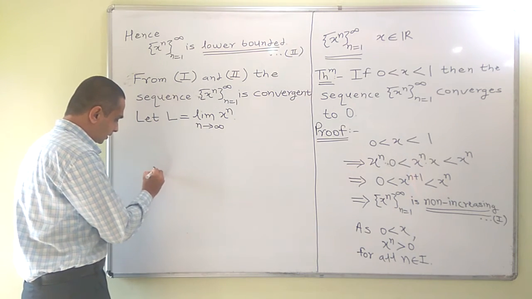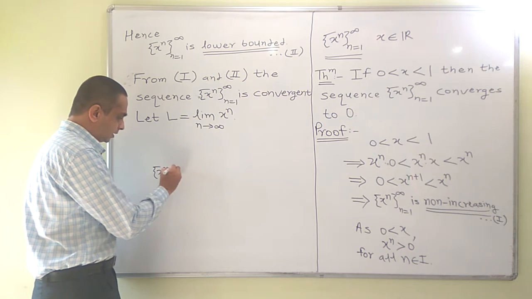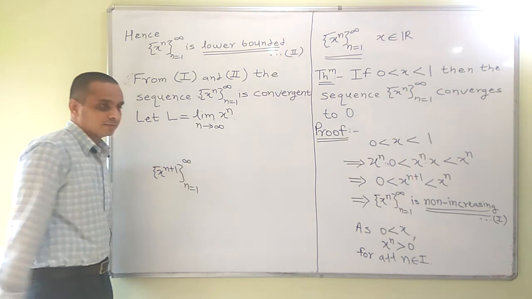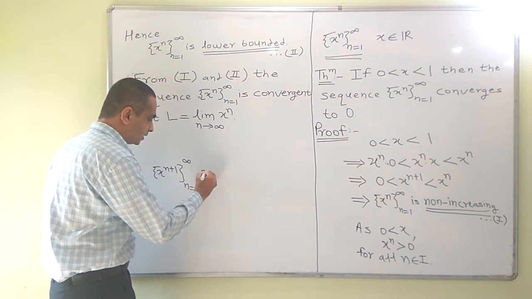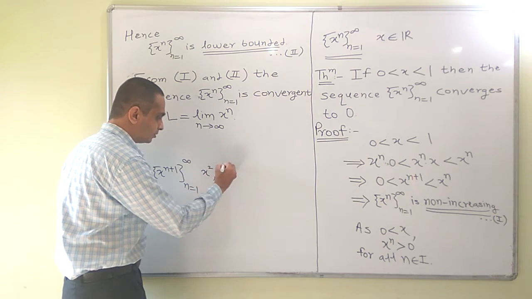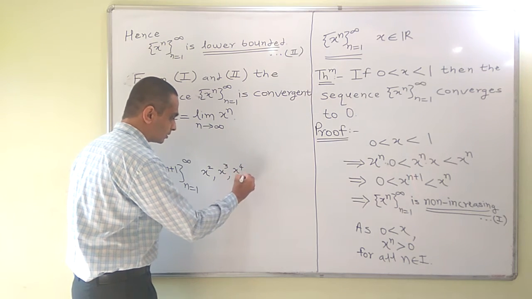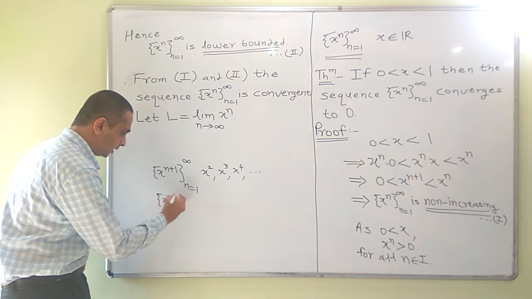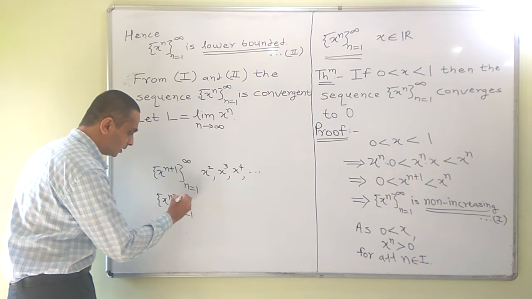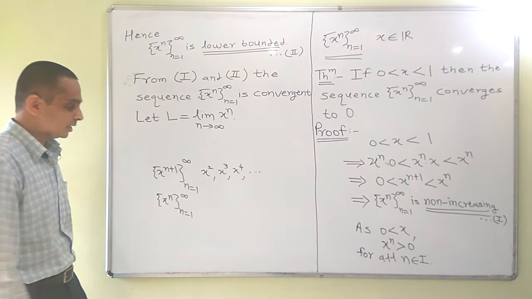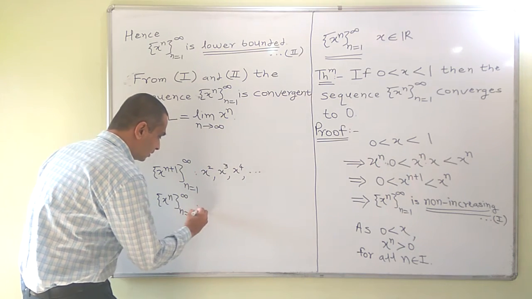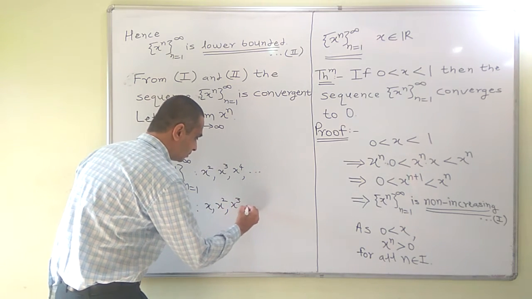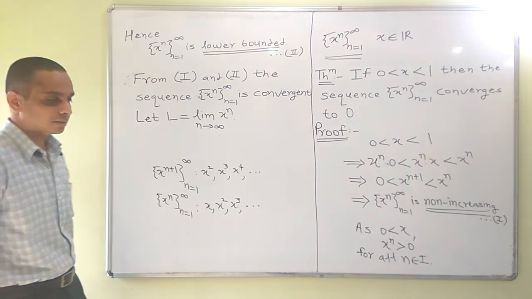Let us see the sequence x raised to n plus 1. What are terms of this sequence? Terms of this sequence are x square, x cube, x raised to 4 and so on. What are terms of the sequence x raised to n? Terms of sequence x raised to n are x, x square, x cube and so on.